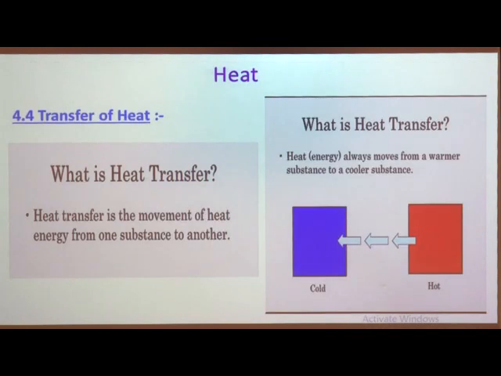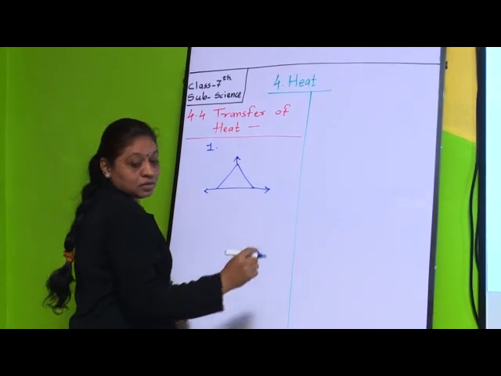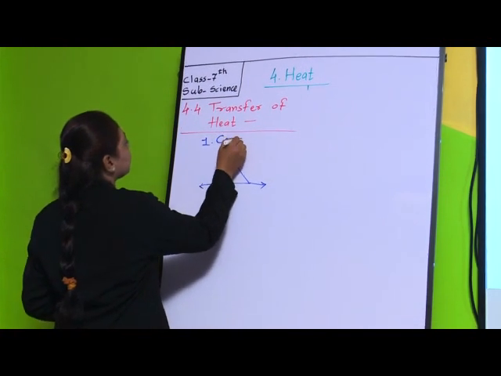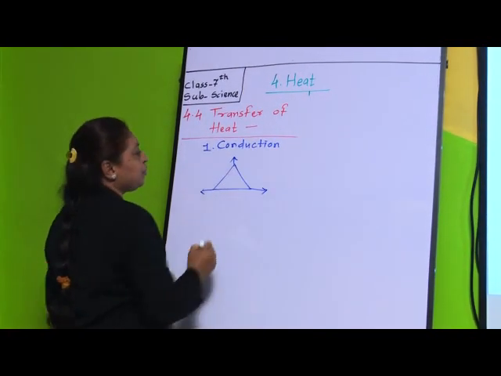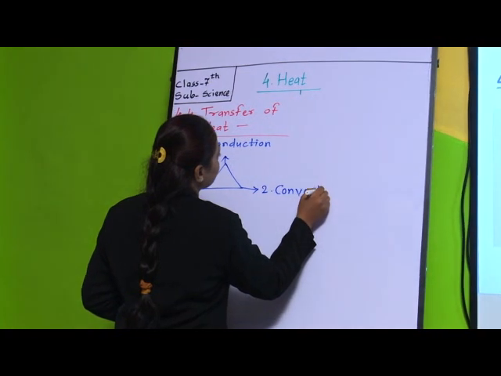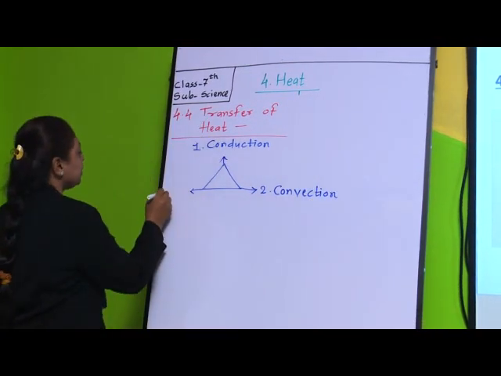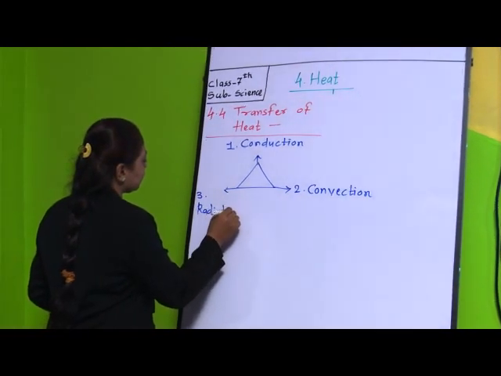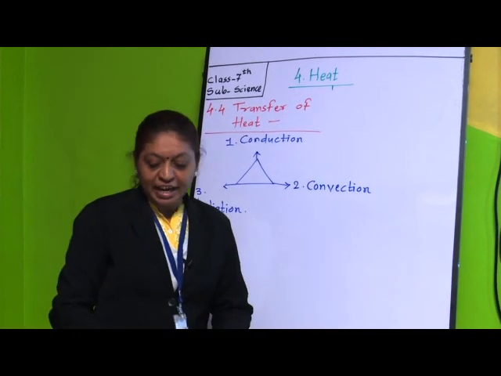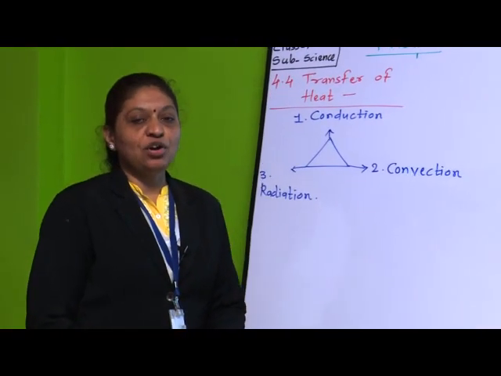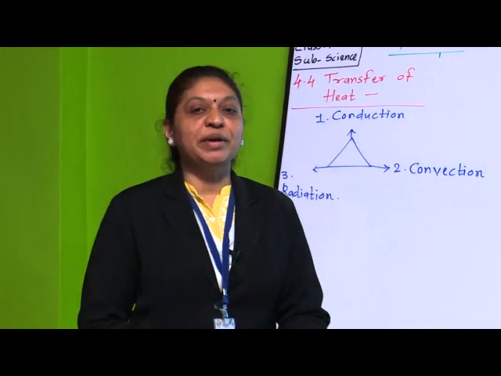There are three types of transfer of heat. First type is conduction, second is convection, and third is radiation. These are the three types of transfer of heat. They are classified this way because transfer of heat occurs on the basis of medium.